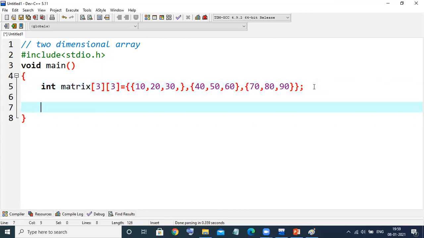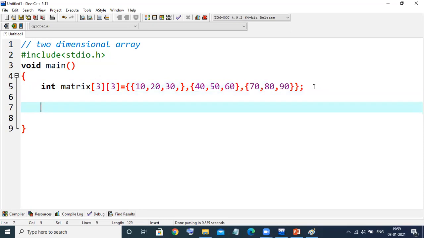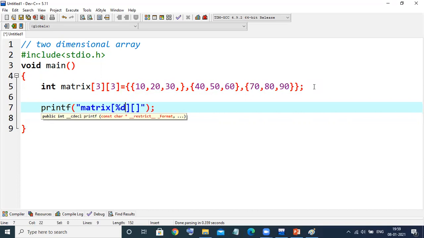Now if I want to print, again there are two options. Either you print one by one with the index, or with the help of a looping structure. We will print one by one value. But suppose you want to test what value is stored at what index, so I'll show you one demo. For example, I want to print a matrix square bracket %d.